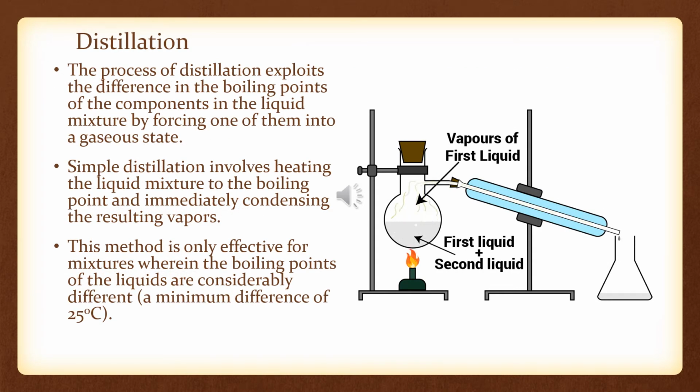The process of distillation exploits the difference in the boiling points of the components in a liquid mixture by forcing one of them into the gaseous state. Simple distillation involves heating the liquid mixture to the boiling point and immediately condensing the resulting vapors. Basically, what we do is take miscible liquids inside a flask and start heating them up.